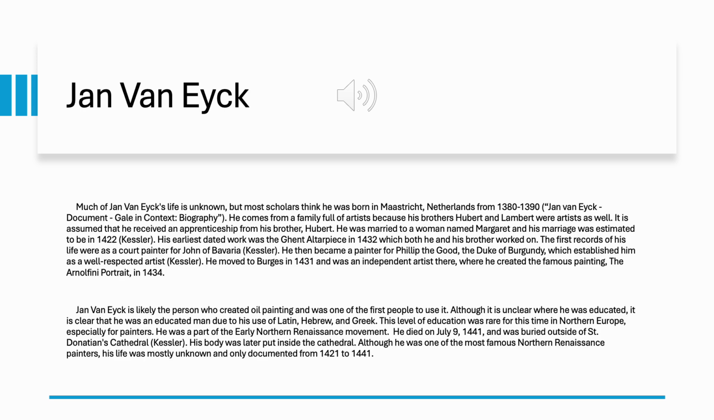Jan van Eyck. Much of Jan van Eyck's life is unknown, but most scholars think he was born in Maastricht, Netherlands from 1380 to 1390. He comes from a family full of artists because his brothers Hubert and Lambert were artists as well. It is assumed that he received an apprenticeship from his brother Hubert. He was married to a woman named Margaret, and his marriage was estimated to be in 1422.